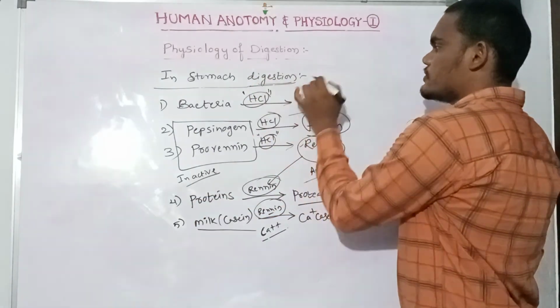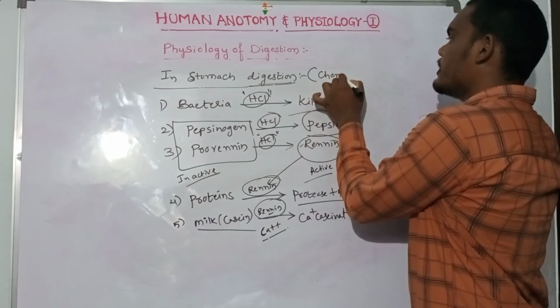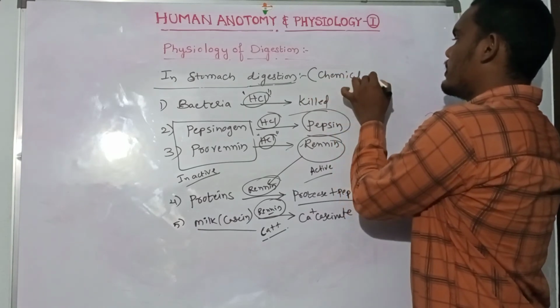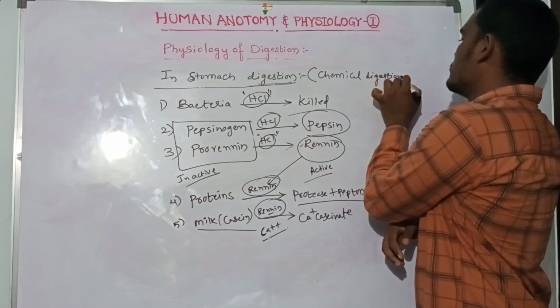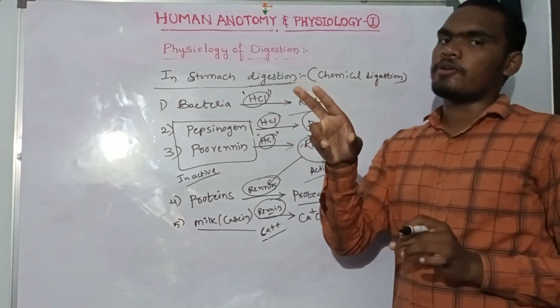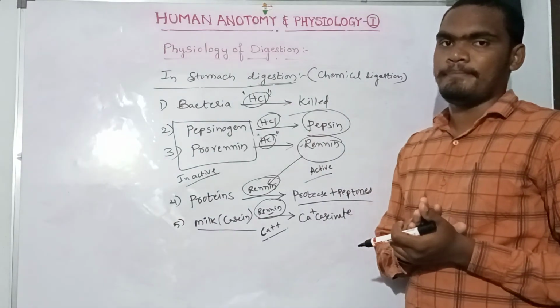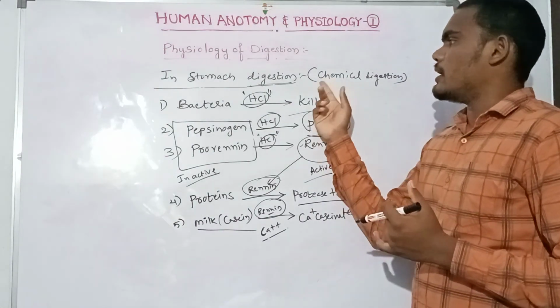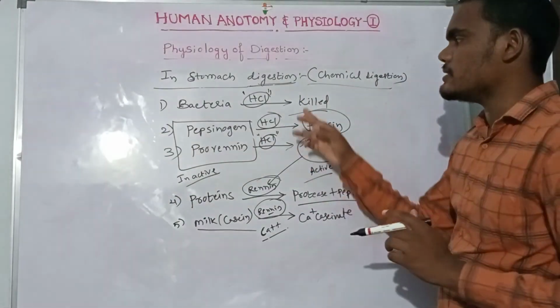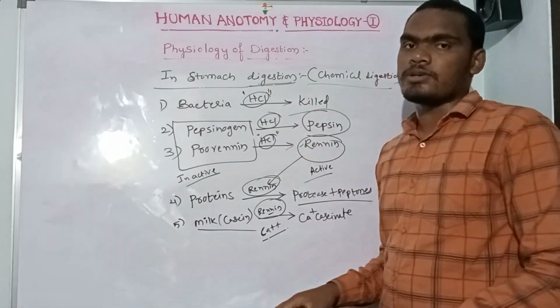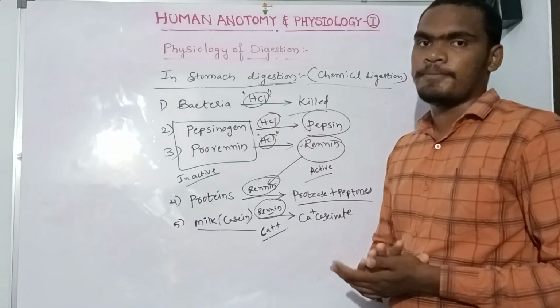This digestion process is called chemical digestion. In the buccal cavity there is mainly mechanical digestion, and stomach digestion is chemical digestion. The stomach releases chemicals, and oxyntic cells release HCl.